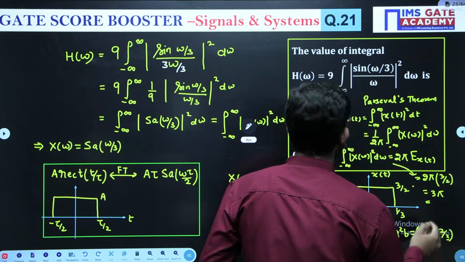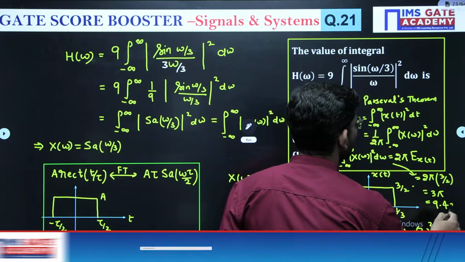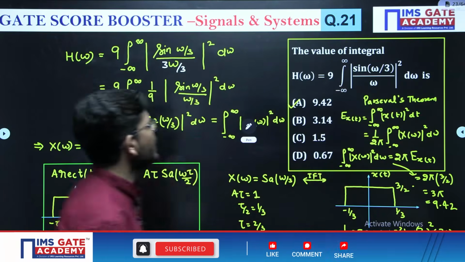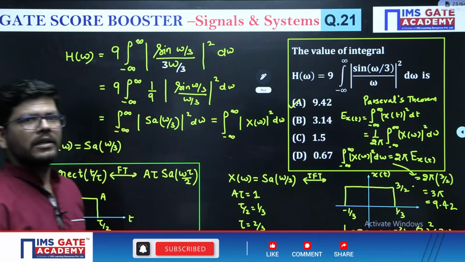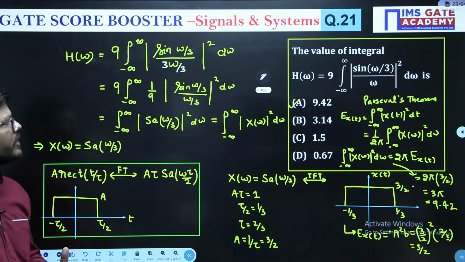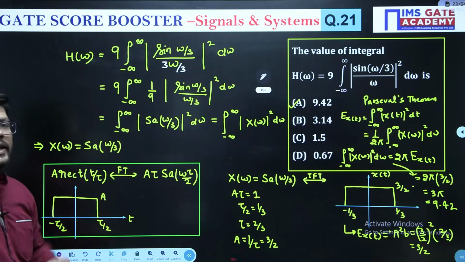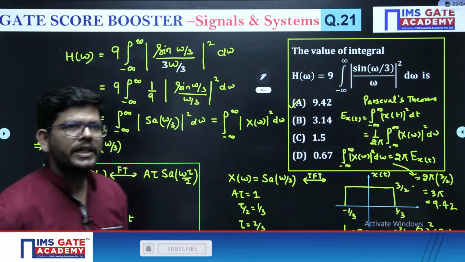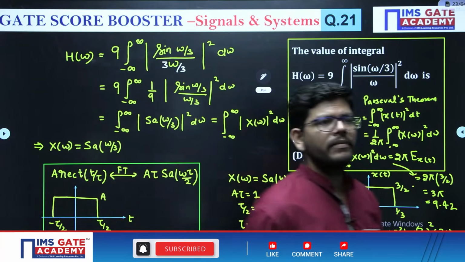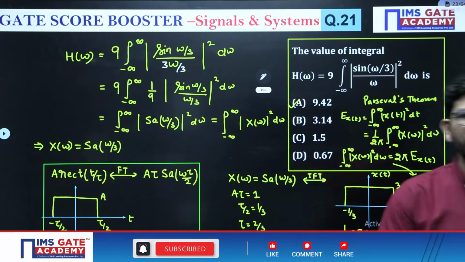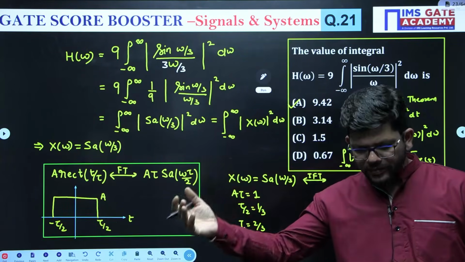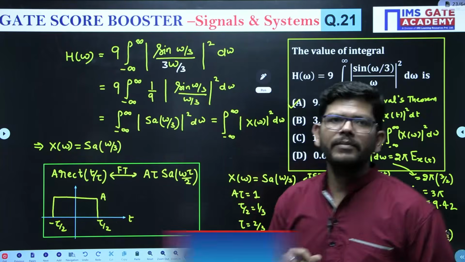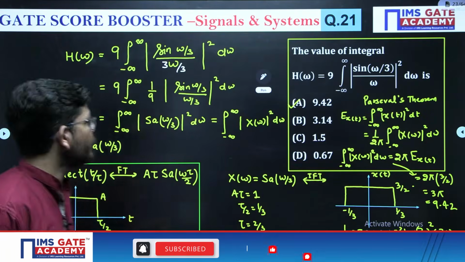3 pi means 9.42, and this is going to be the answer, right? This is how you can solve this question. So what is the objective of taking this question? You have seen that if the time domain is a sample, the frequency domain will be a rectangular pulse. Similarly, if the frequency domain is a sample, the time domain will be a rectangular pulse.